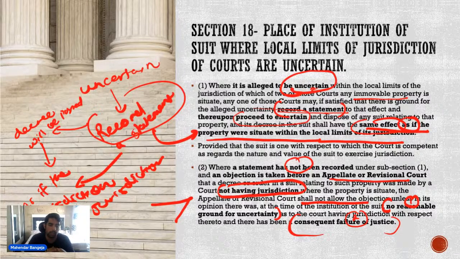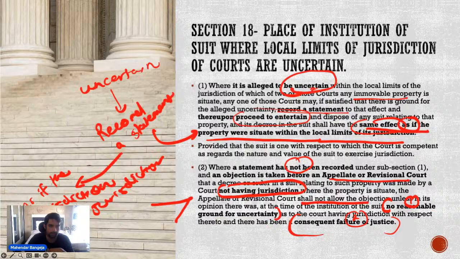Fine. Now मान लो कि कोई statement नहीं recorded है. Consider a statement is not recorded. Say if the statement is not recorded, then in that case, if you want to set aside the decree, you will have to prove that there were no reasonable grounds for uncertainty and there was consequent failure of justice. So कहने का मतलब है दो चीजें हो सकती हैं यहाँ पर.